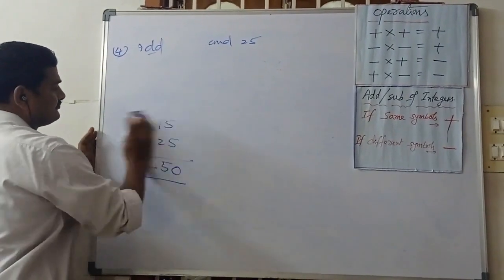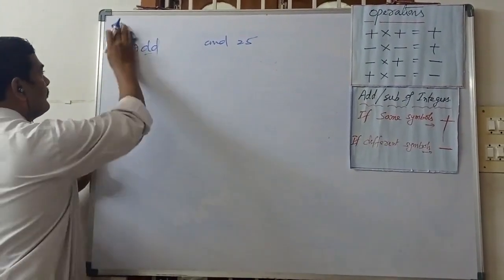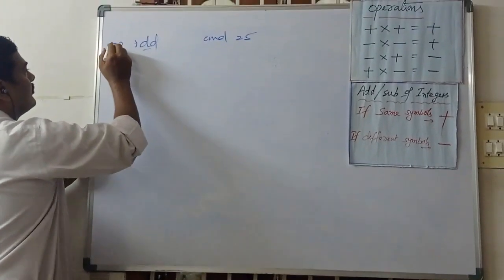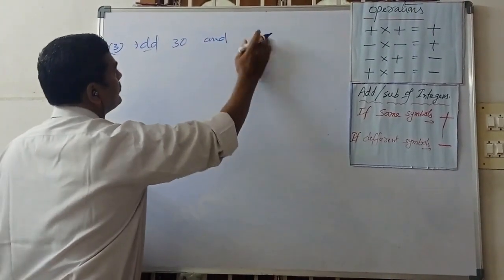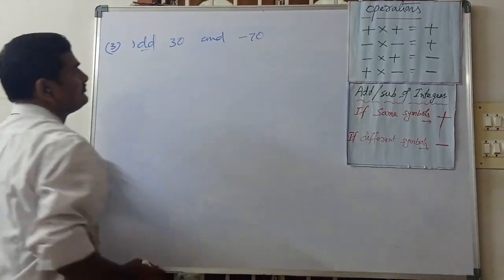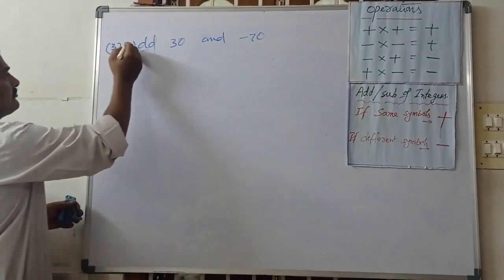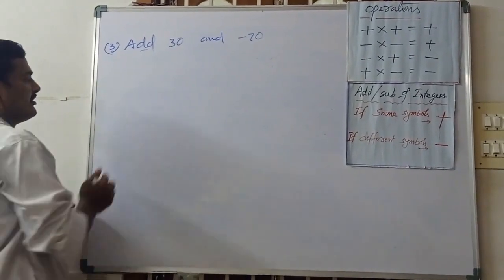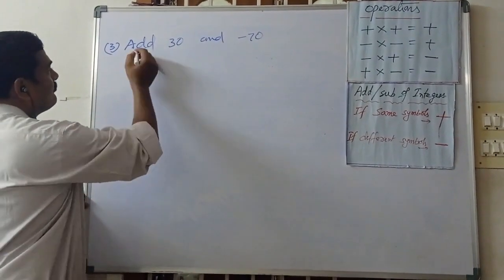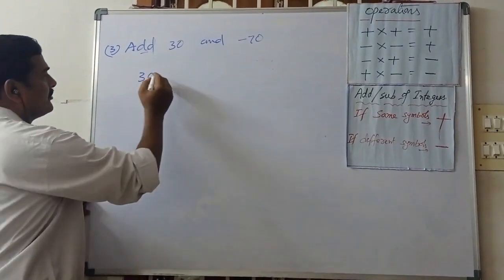Add 30 and minus 70. So 30, what is the operation for addition?